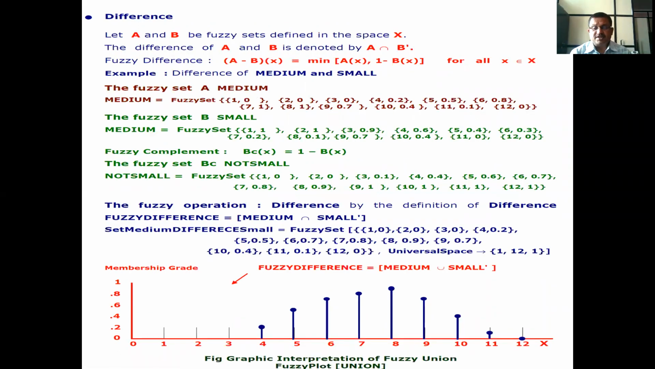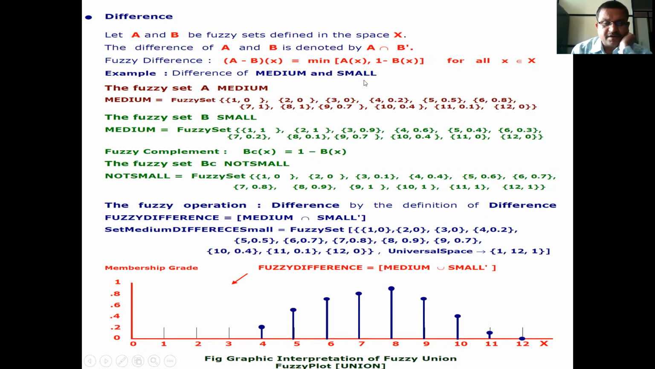Now the next operation is difference. Difference means subtraction. Let A and B be fuzzy sets defined in the space X. The difference of A and B is denoted by A intersection complement of B. Fuzzy difference A minus B of x is equal to the minimum of A(x) and 1 minus B(x), for all x belonging to capital X. For all values of small x, it belongs to capital X.